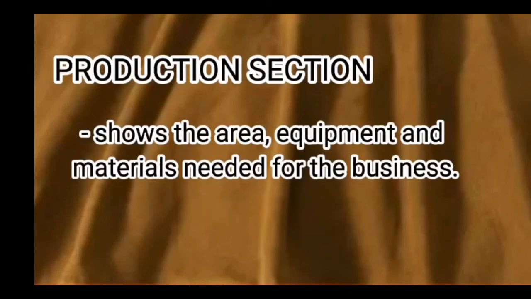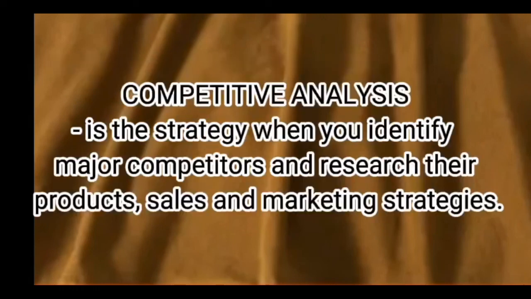Production section shows the area, equipment, and materials needed for the business. When you say production section, it is the process of making or growing something for sale or use. Like the area where you will set up your business, and the equipment and materials you will need for the business.